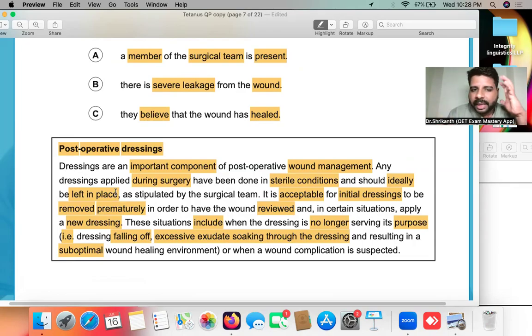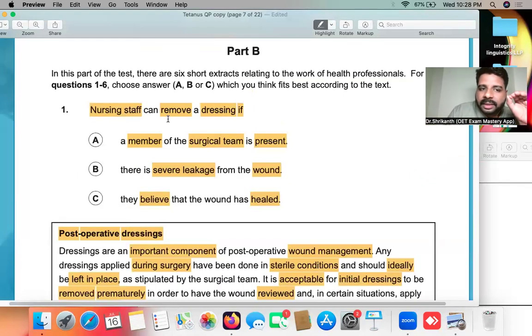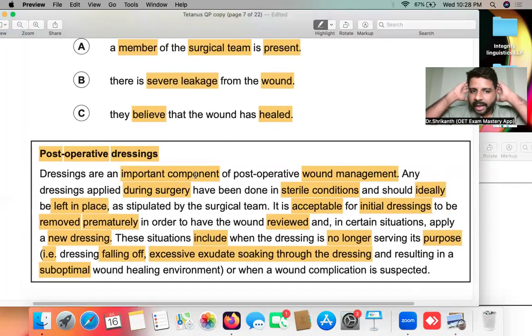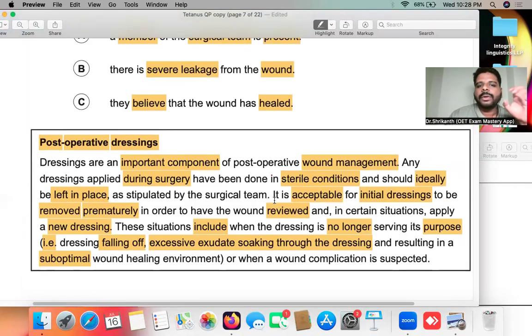So for example, the question is: the nursing staff can remove the dressing. So what are the keywords in your mind over here? Allowed to remove the dressing. That should be in the back of your mind. And with that, you are going through the content over here. That is what we call scanning.